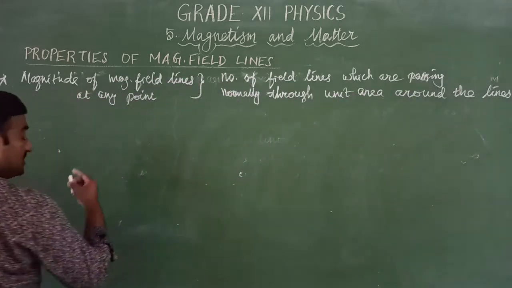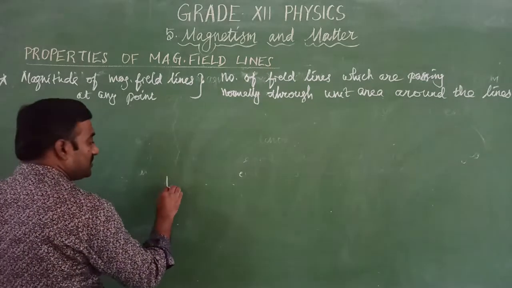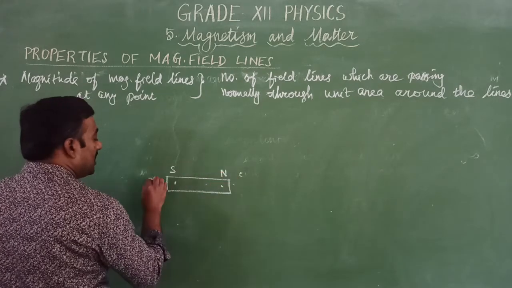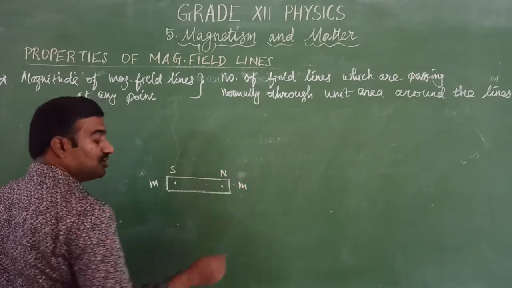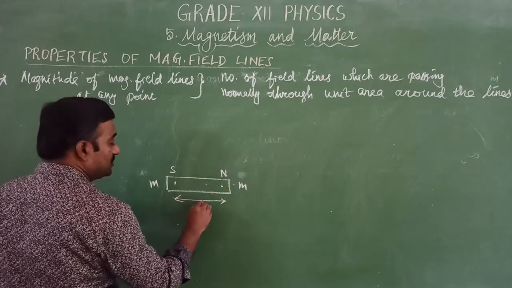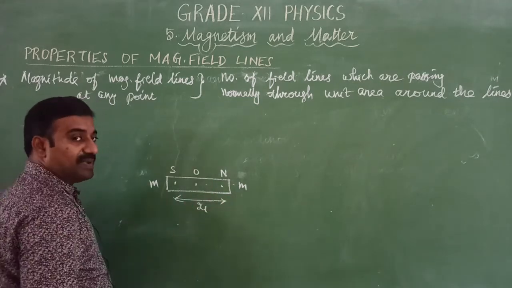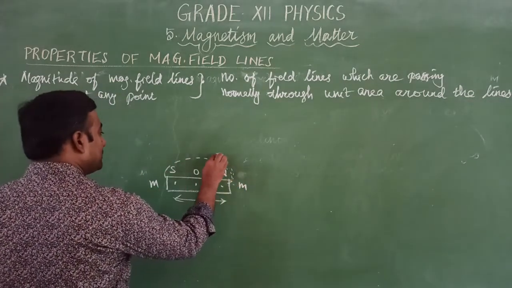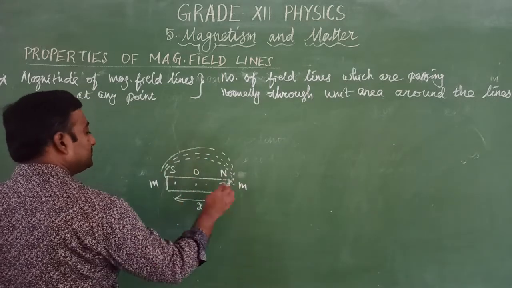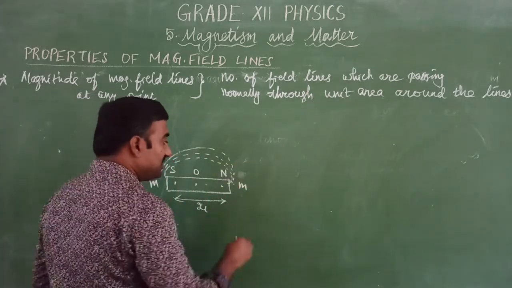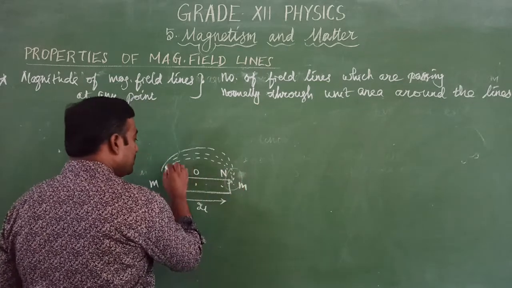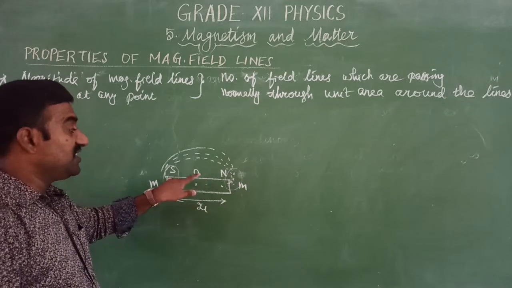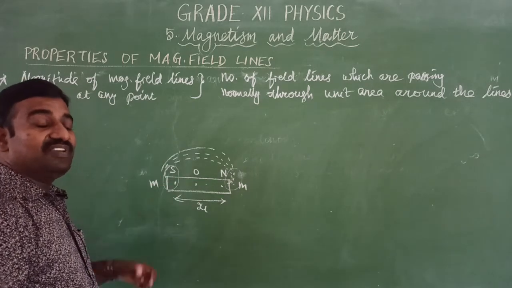Next, look around a bar magnet. This is the south pole, this is the north pole, with pole strength M each, separated by a distance 2L, and O is the center of the magnet. Around the magnet these are the field lines. We notice that the field lines are concentrated mostly near the poles, which means more crowded lines indicate a stronger magnetic field, and less crowded field lines indicate a weaker magnetic field.